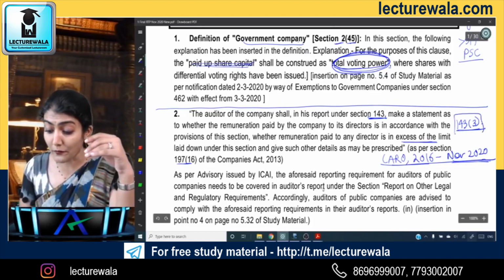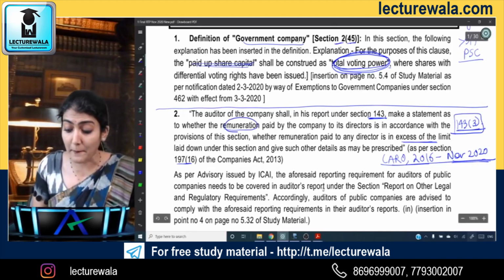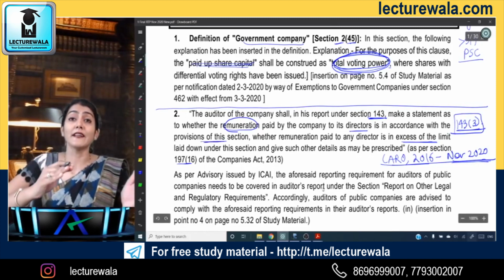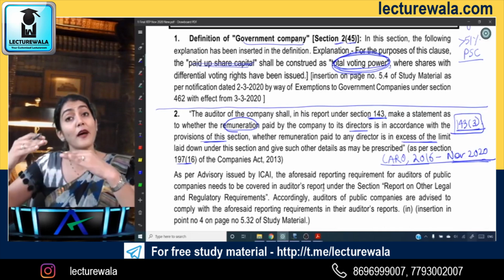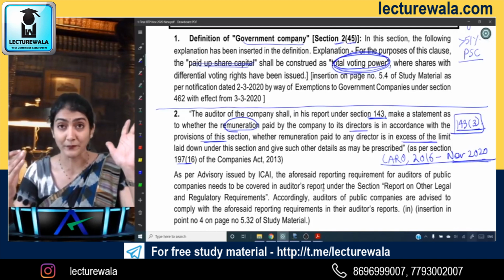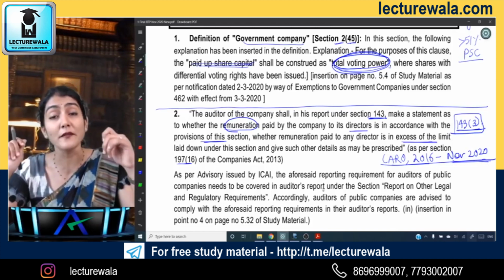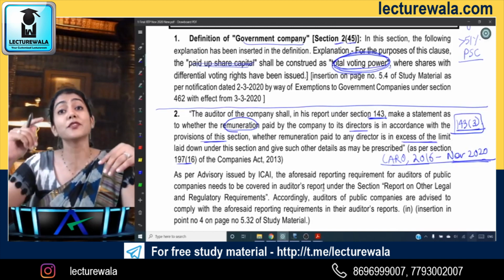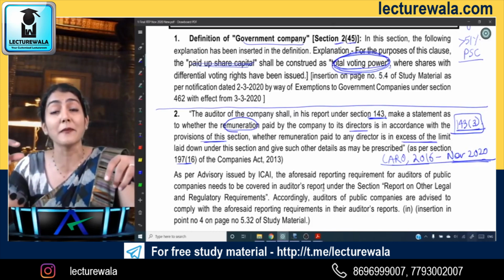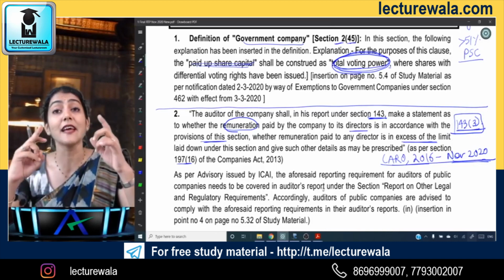So reporting under 143.3 makes a statement as to whether the remuneration paid by the company to its directors is in accordance with the provisions of this section. So section 197 read with schedule 5. And this we also have in clause 11 of CARO 2016, which is regarding managerial remuneration: whether managerial remuneration has been paid or provided for in accordance with the provisions of section 197 read with schedule 5 to the Companies Act. If not, then state the amount involved and the steps taken by the company for securing refund of the same. So in CARO 2016, it is there in clause 11.